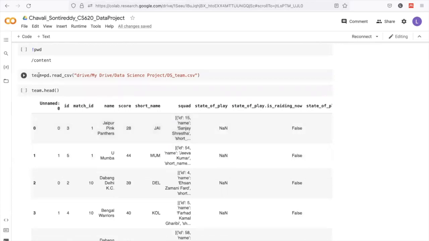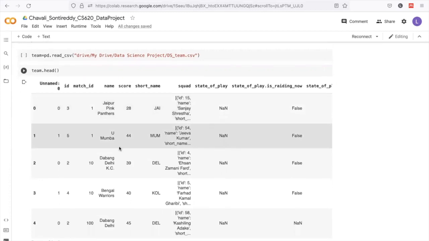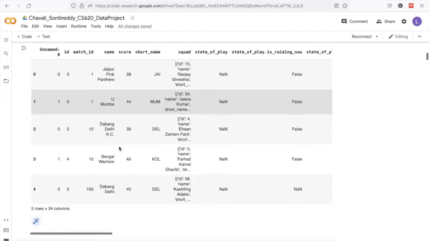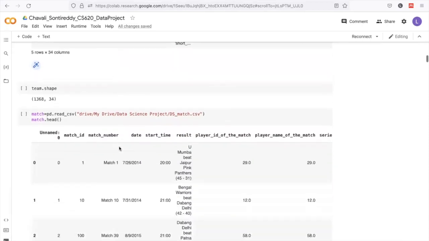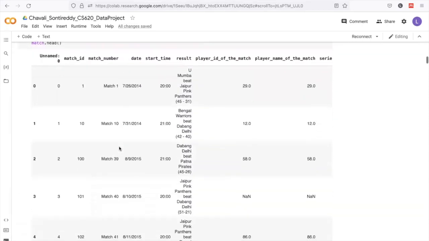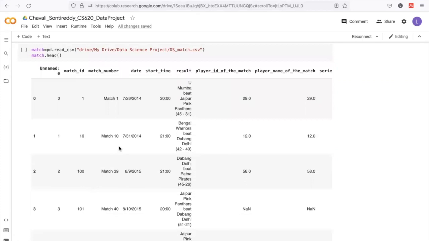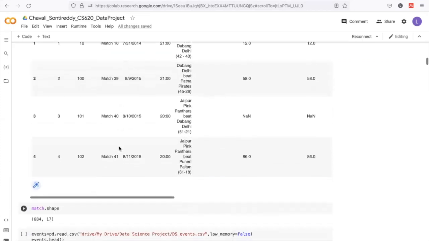The first one is team, where we have inserted all the information regarding the teams in the tournament. The second one is match, where we have included the match information of all the matches that have been played in the tournament.